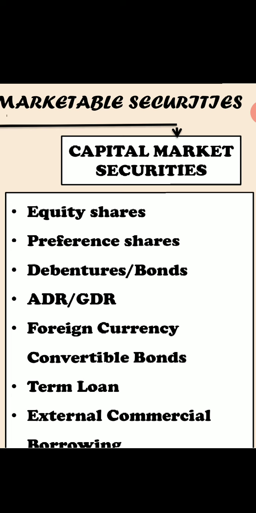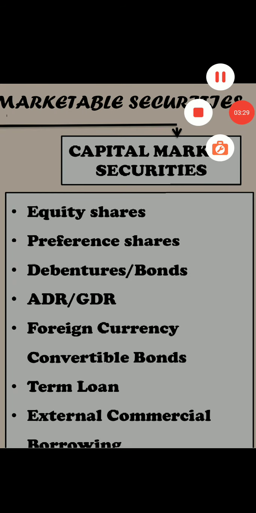All right, so what does it talk about? As I said, it is also referred to as preferred stock. This is a type of share where the dividends are paid to the shareholders prior to the issuance of common stock, which is given to the equity shareholders.